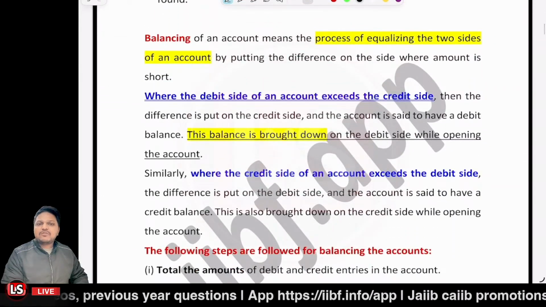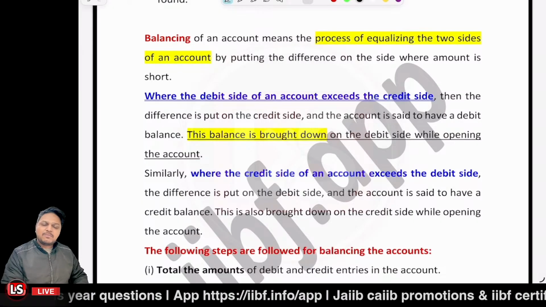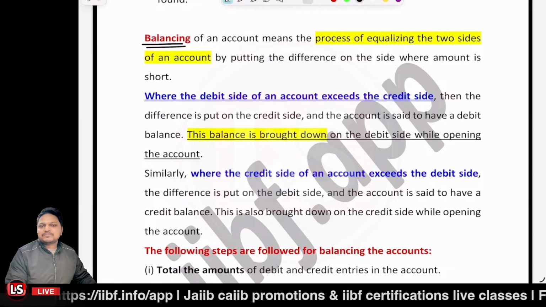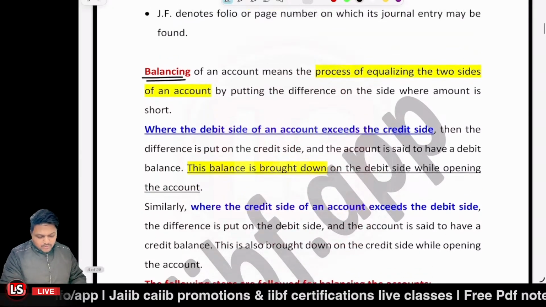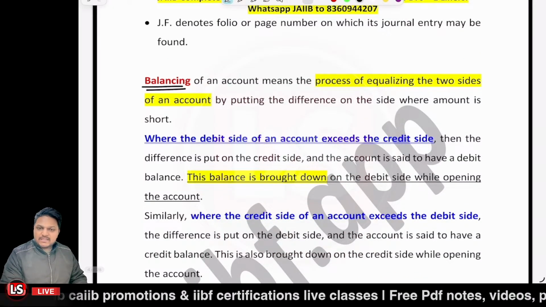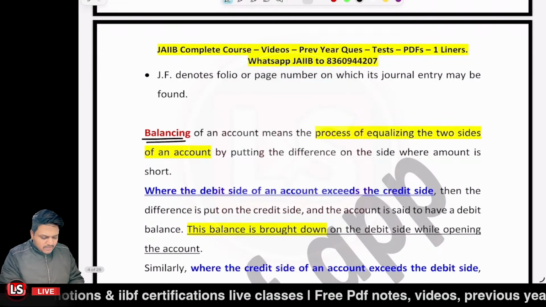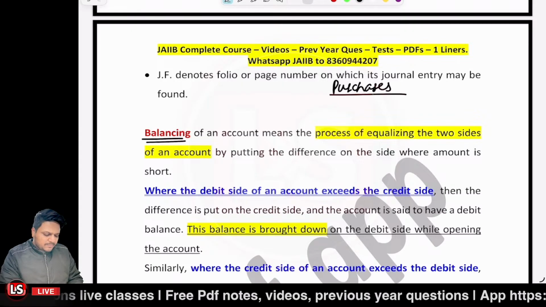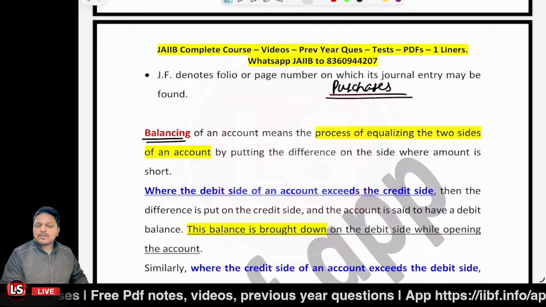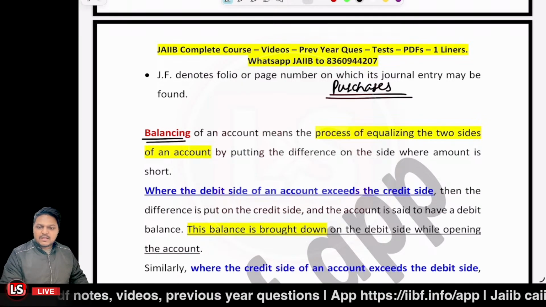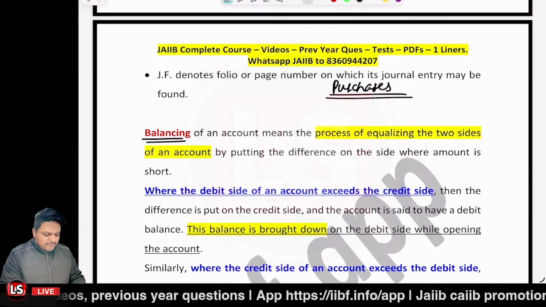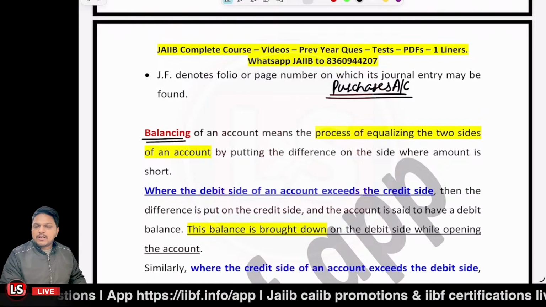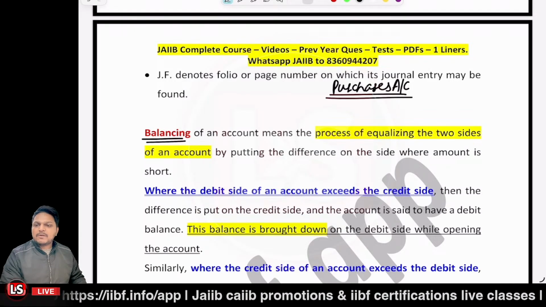Then further, in case of the ledger, one thing is very important, that is balancing. The balancing is to be done. That's the process related to equalizing the two sides. So let's take the case that we have the purchases account. Now the purchases account is related to expenses. So it will be what account? If I'm talking about the purchases account, will it be the nominal account, the real account, or the personal account?